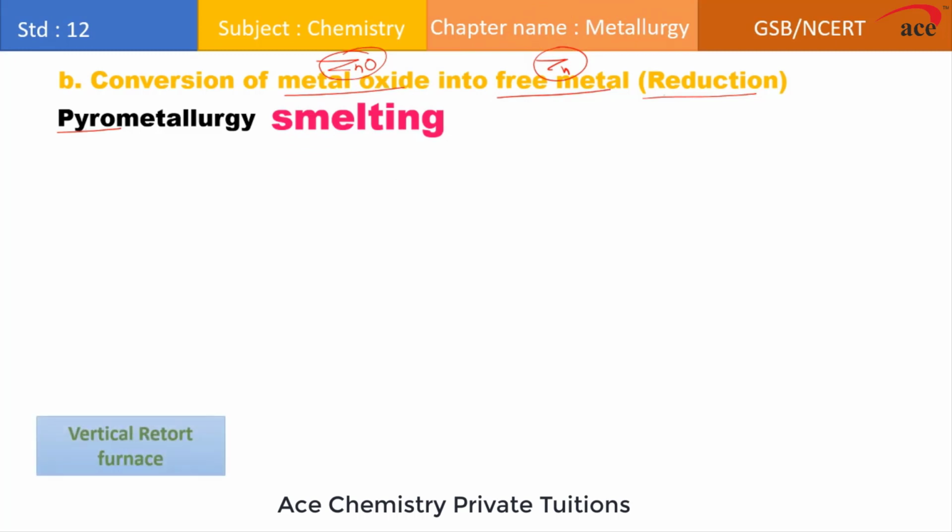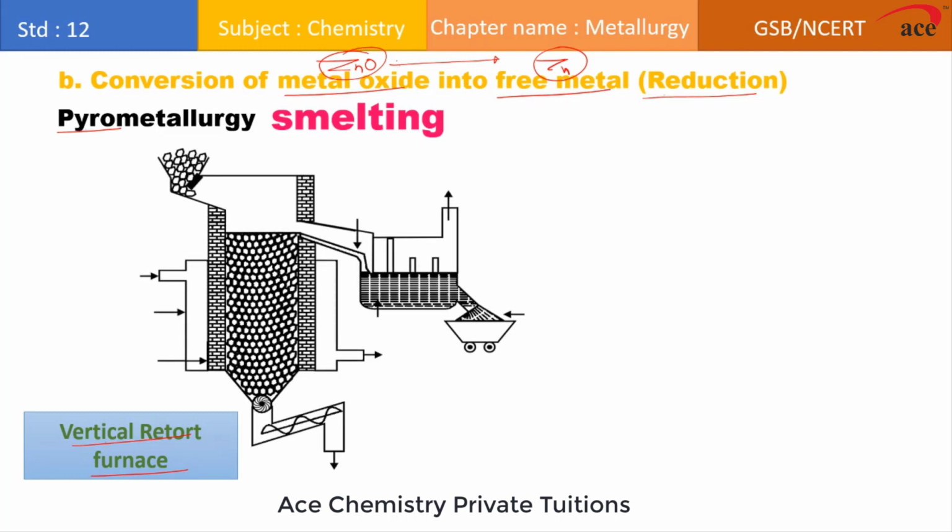So the smelting or pyrometallurgy of zinc oxide to zinc is carried out in a special type of furnace which we refer to as what? Vertical retort furnace. Now you just look at the diagram of the vertical retort process. You can see the internal structure of this vertical retort process. Students, if you check, the wall of this furnace is made up of fire clay bricks. So the question is, what are fire clay bricks?